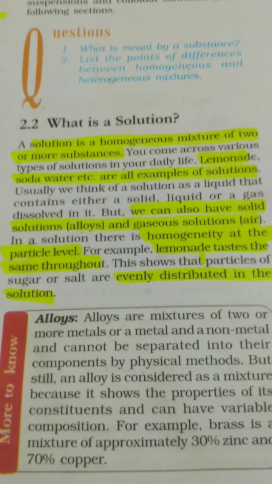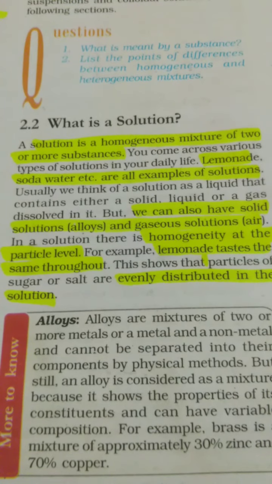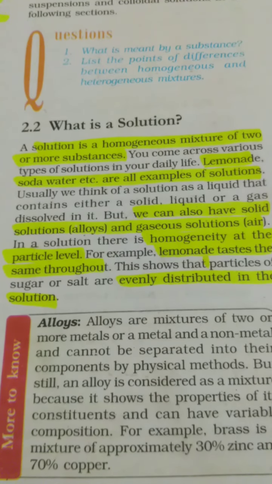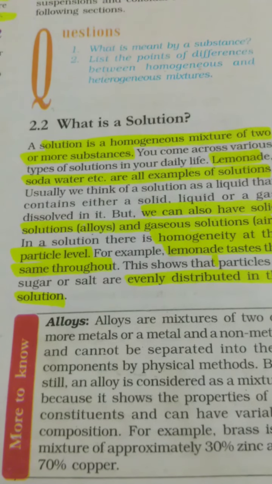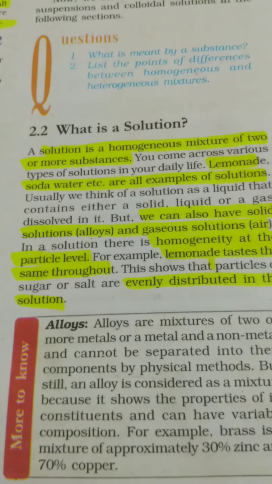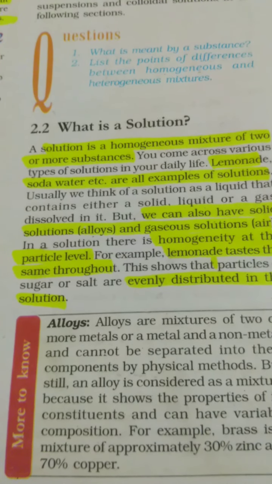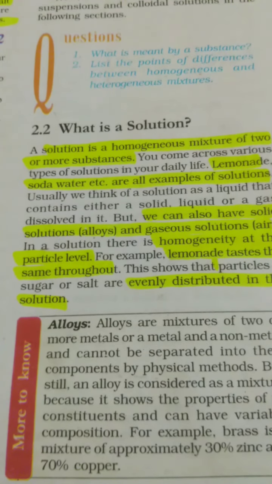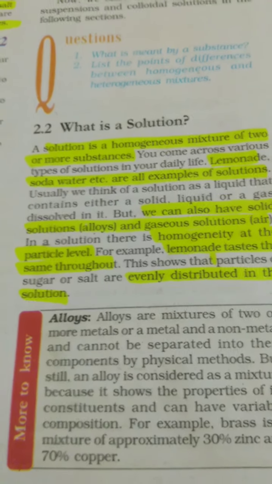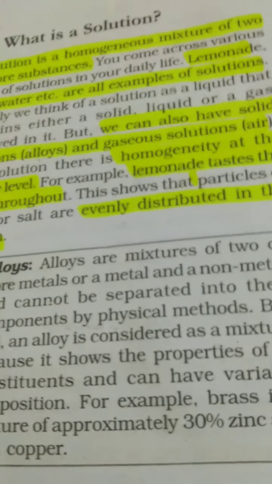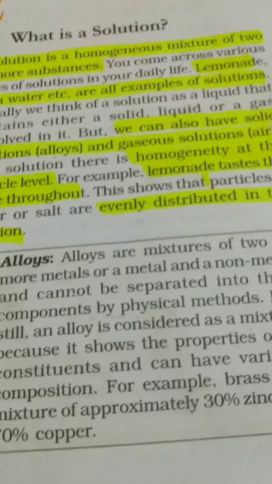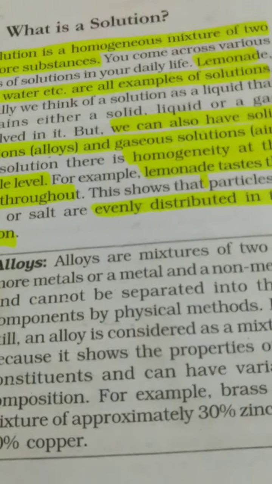And we have a very good example of an alloy in our day-to-day life, like stainless steel, which does not have the poor qualities of iron, that it gets rusted and all. It is more elastic, hard and solid and has more strength. So that is a solid solution, an alloy. Apart from that, bronze, brass, etc. are also alloys. Hindalium, etc. are alloys. So an alloy is a single type of solid solution. There is no other solid solution, and alloys are homogeneous. Whenever I say solution or true solution, it will definitely be homogeneous in nature.